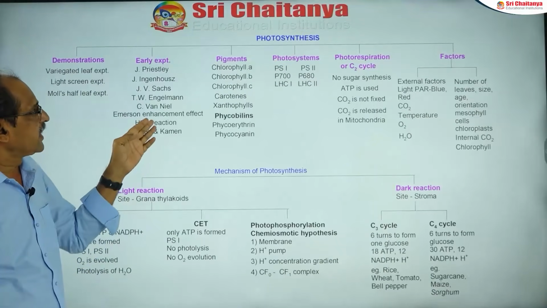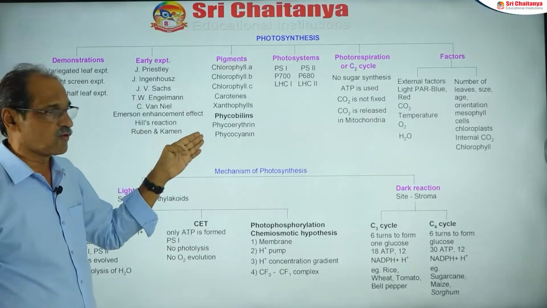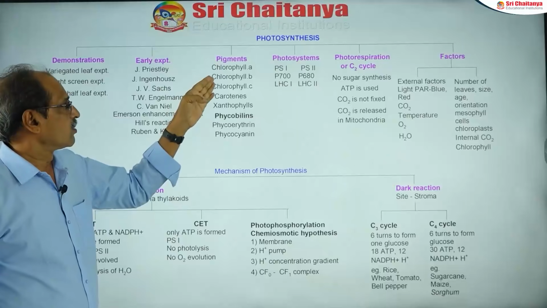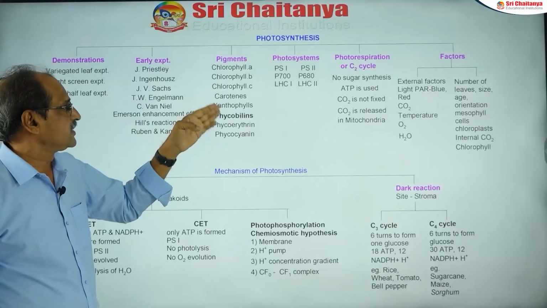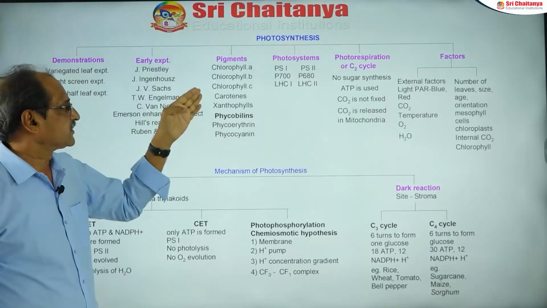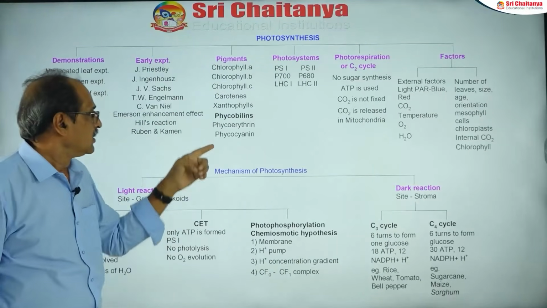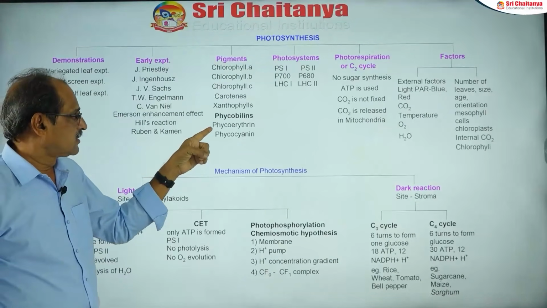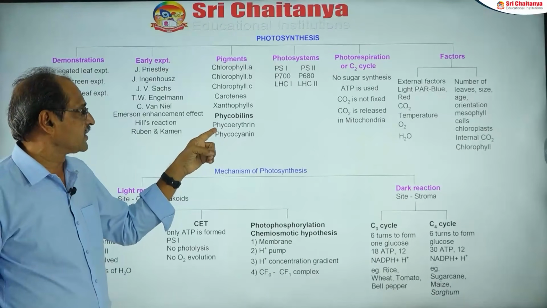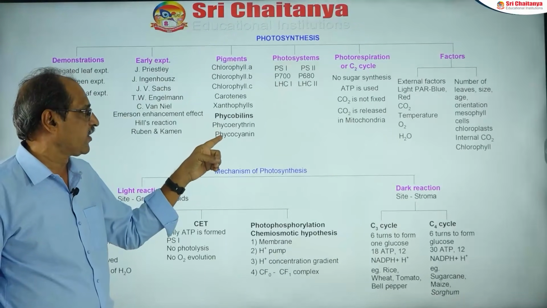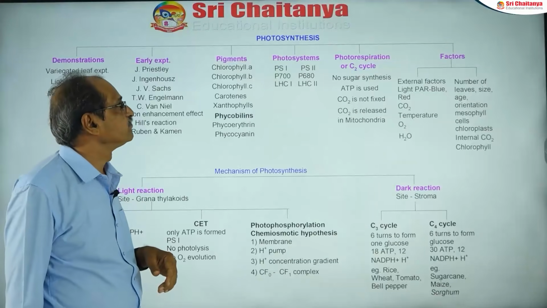Basically 3 categories: chlorophylls, carotenoids and phycobilins. Chlorophylls are again chlorophyll a, b, c, d, e. Carotenoids are divided into carotenes and xanthophylls. And the exclusively algal pigments, phycobilins, are of two types: phycoerythrin and phycocyanin.